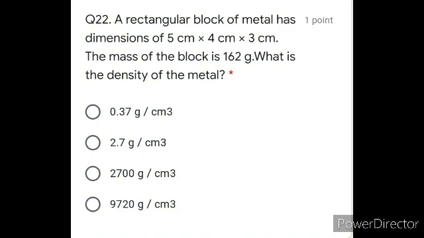ठीक है, mass ग्राम में given है, we have to take that. Dimension centimeters में है, we have to take that. So density is equal to mass over volume, that is 162 divided by 5 into 4 into 3. 5 into 4 is 20, 20 multiplied by 3 is 60. So 162 divided by 60. When you do this, you get the answer as option B, that is 2.7 gram per centimeter cube.